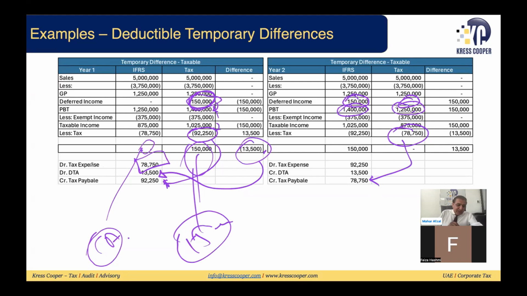What is the deferred tax asset? They have already debited it. It will be credited 13,500. What will be my tax expense? 92,250. So this is over from my side.